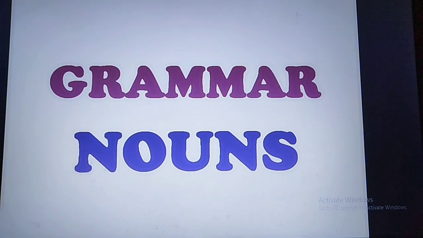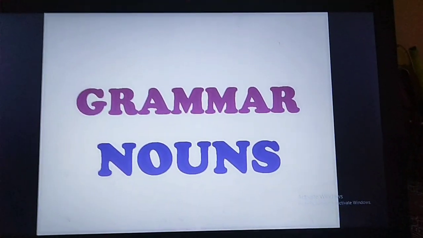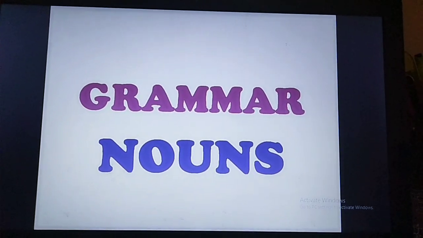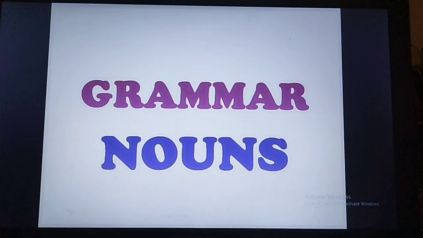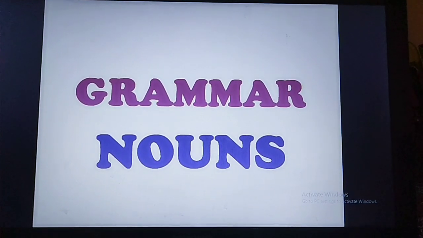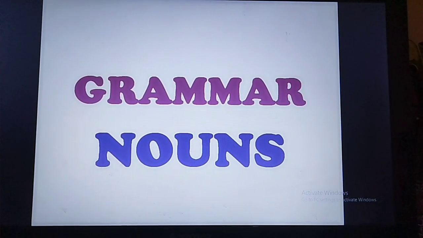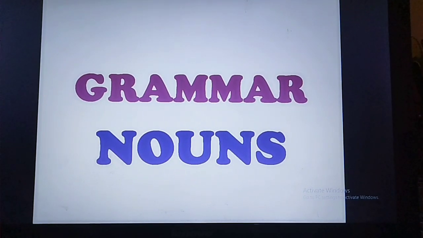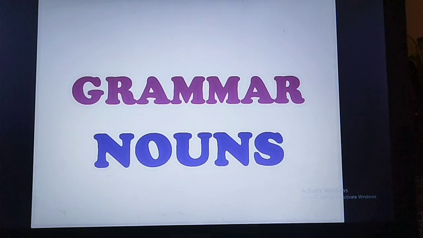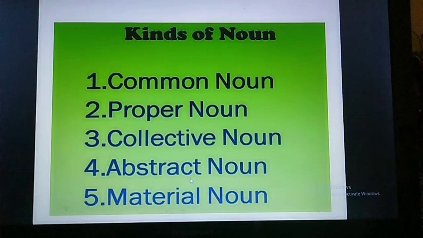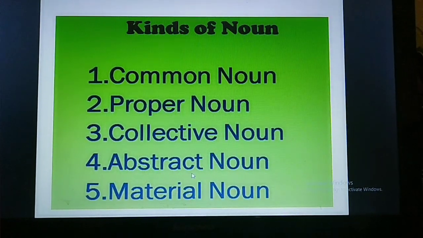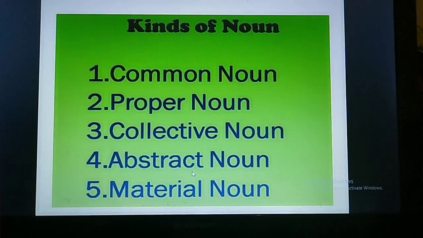In that, we have seen the definition of nouns, examples of nouns, and kinds of nouns. Noun, as I said, is a naming word. It can be the name of a person, place, animal, thing, or event. Right? In that, I have discussed with you the kinds of noun. That is common noun, proper noun, collective noun, abstract noun, material noun.